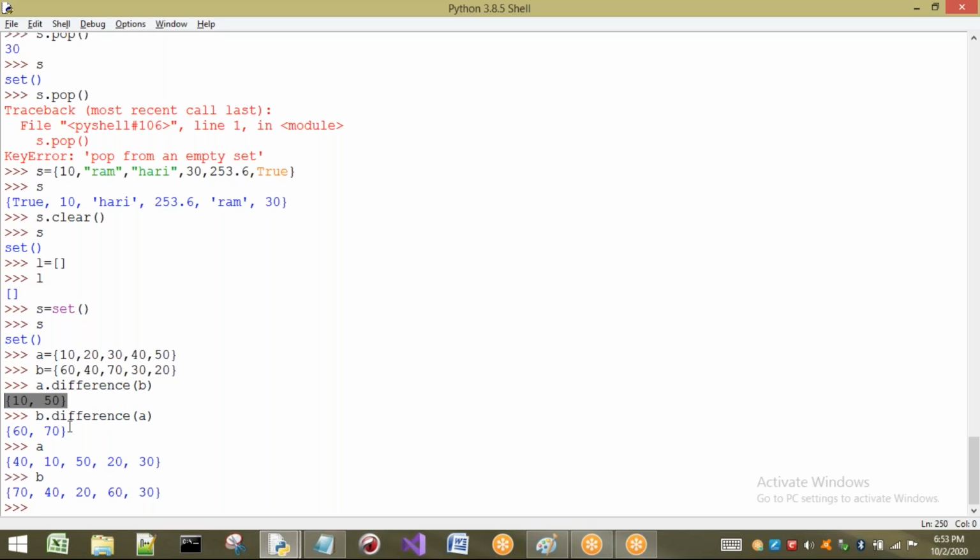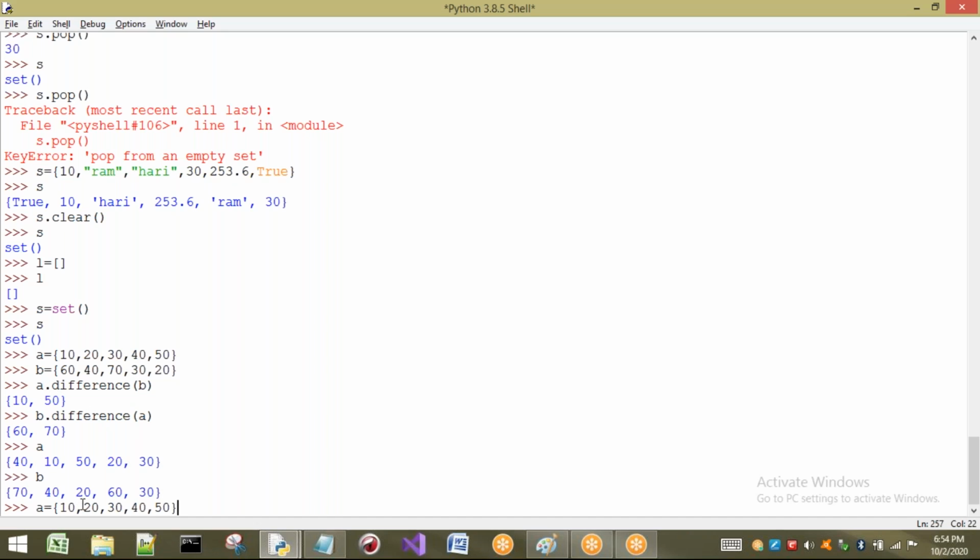But I want this updated difference in my A, for example. For that I am going for another method called difference update. Sorry, there is no difference between difference and difference update, except for one thing: after performing A dot difference of B, A is not modified. If I print A, the elements of A are printed.